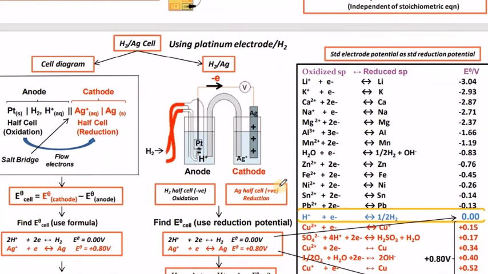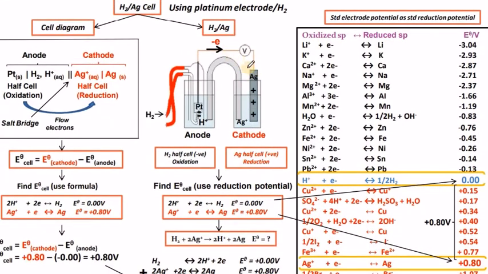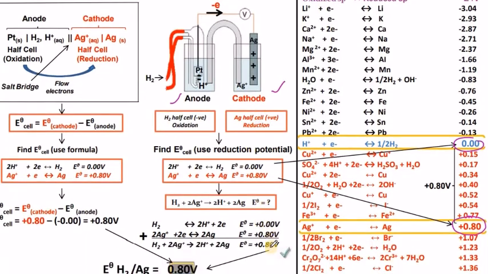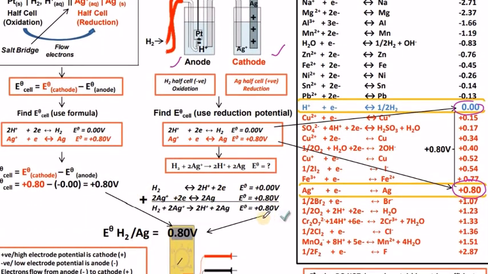Moving on to platinum and silver. Silver and hydrogen. If you take hydrogen and silver, silver has a highly positive value compared to hydrogen. So hydrogen is taken as the anode and silver is taken as the cathode. Once the half cells are added, the net reaction EMF value we get is a positive value of plus 0.80.